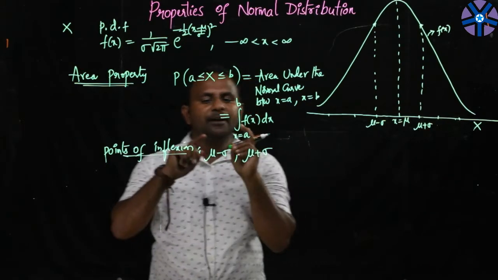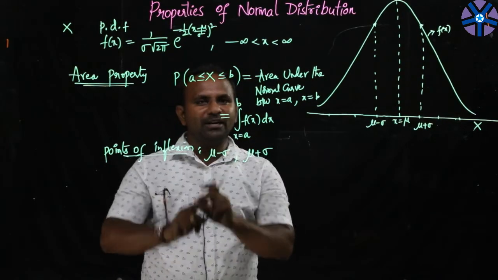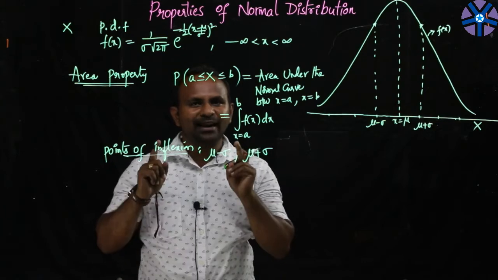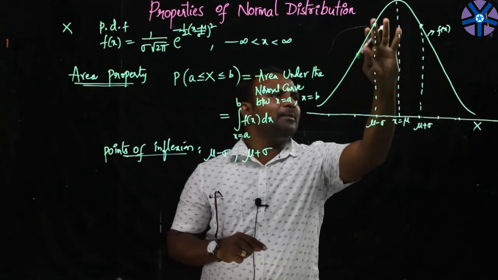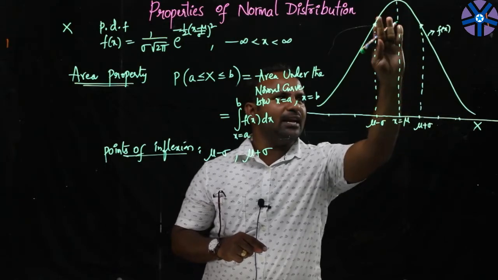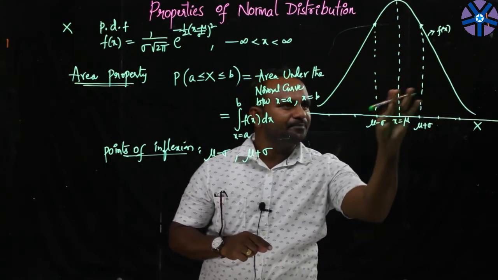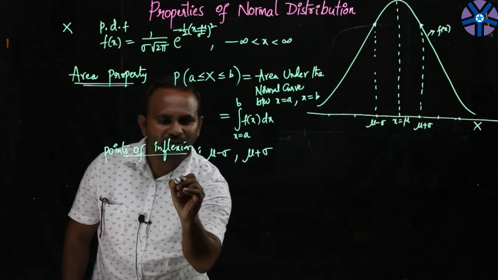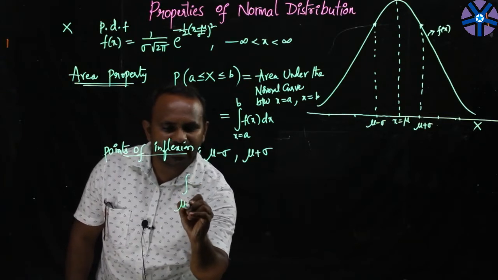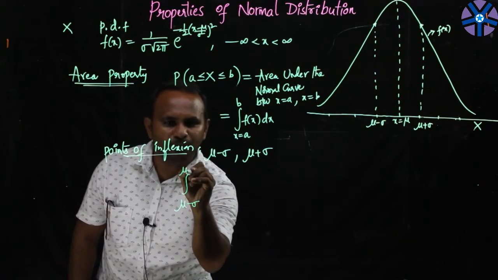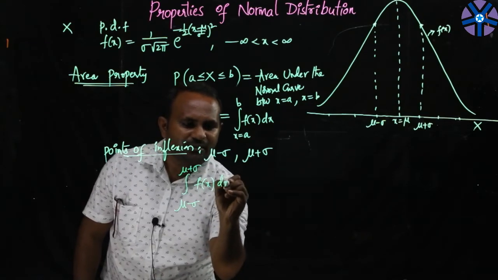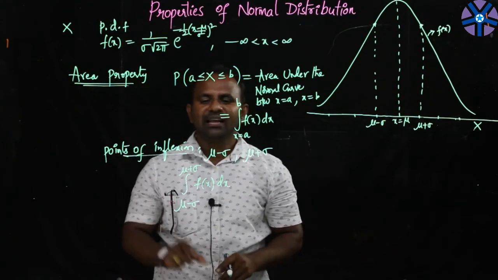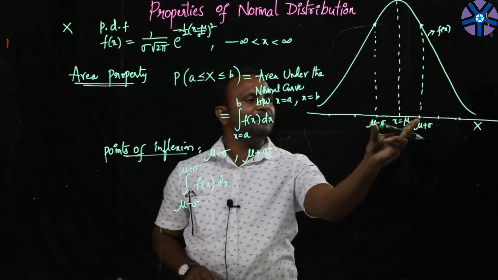Now, suppose we want to find the area between these 2 points of inflection. How do you find the area between these 2? You are interested in finding the area between these 2 ordinates, and that could be found by using the integral from mu minus sigma to mu plus sigma of the given density function dx. This gives you the area between these 2 ordinates.